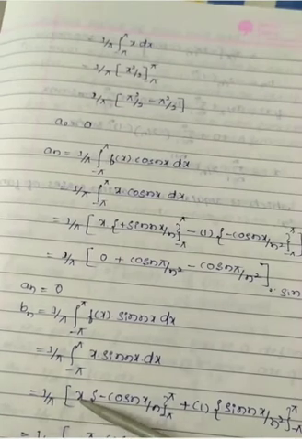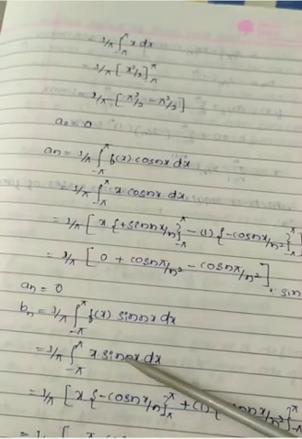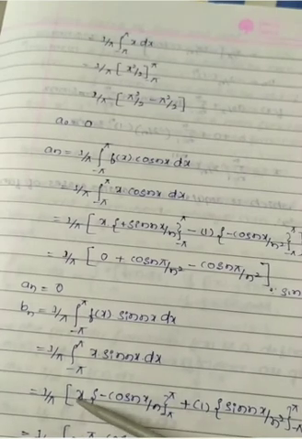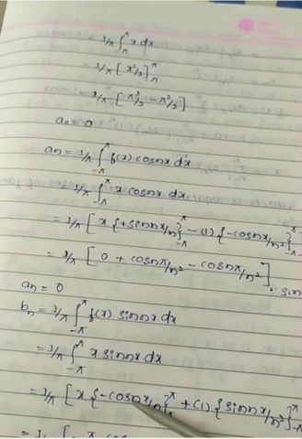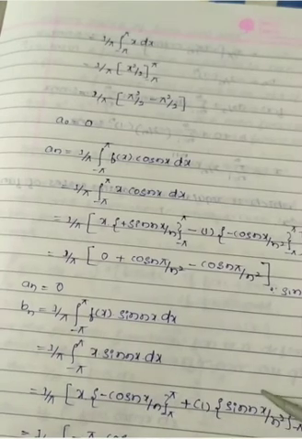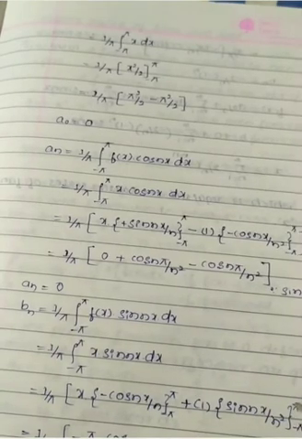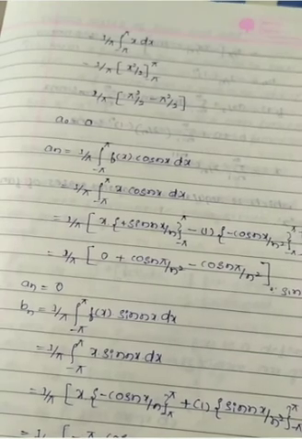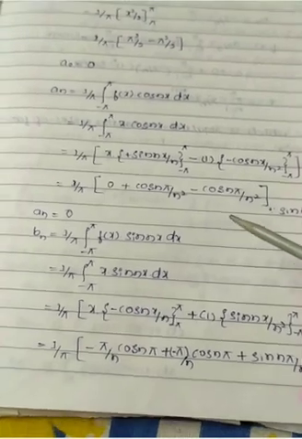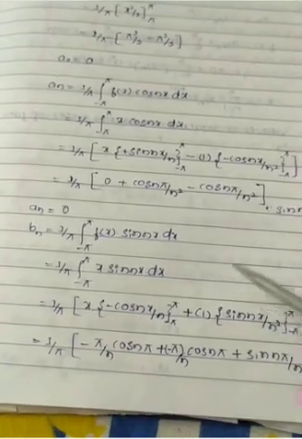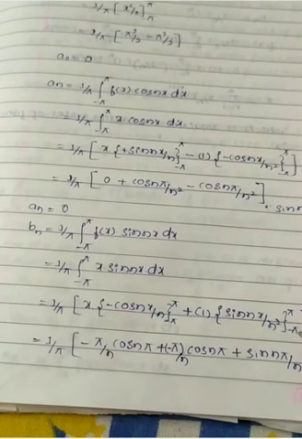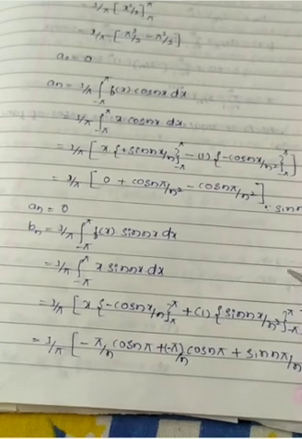Then x as it is. The integration of sin nx is minus cos nx/n, plus the differentiation of x is 1, then minus is there, the integration of cos nx is sin nx/n², with interval π to -π. Next, apply the upper and lower limits. Here also take directly: the sine term, putting x = π gives 0 and putting x = -π gives 0, so this term is 0.